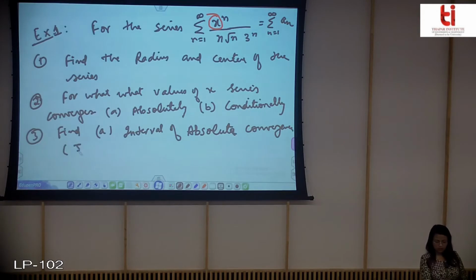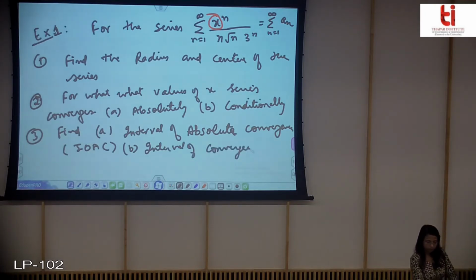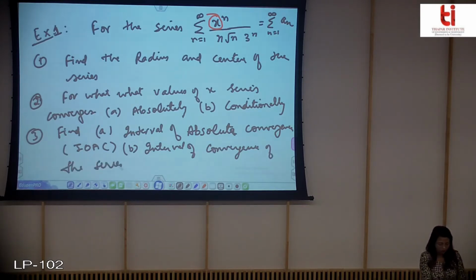You can say it as, like this is a short form, I can write interval of absolute convergence, and second is interval of convergence of the series. Okay, so you need to find all these things for this power series.